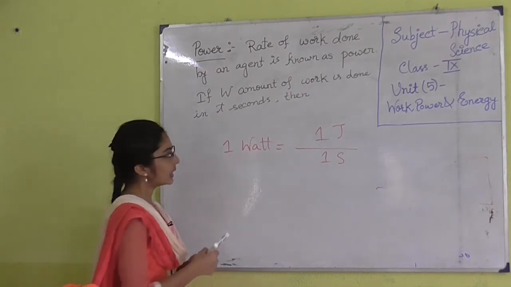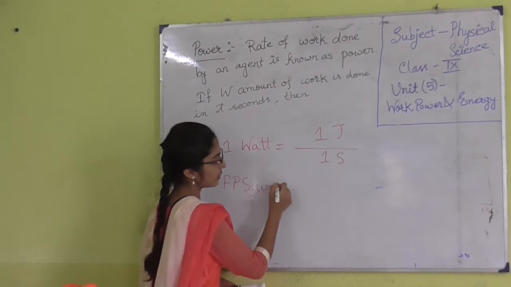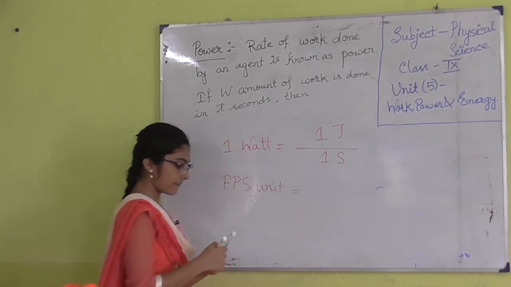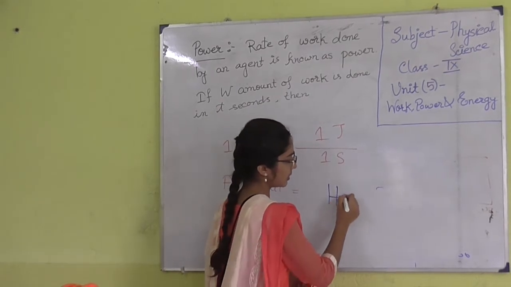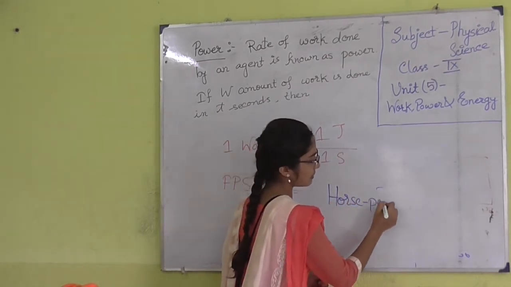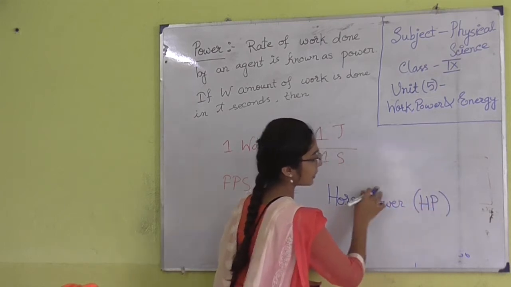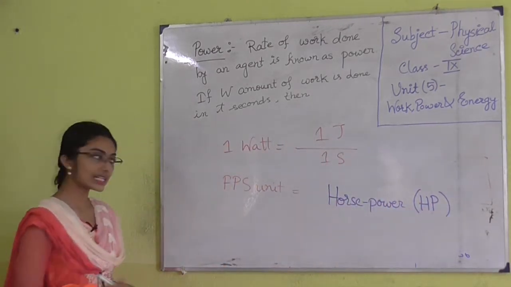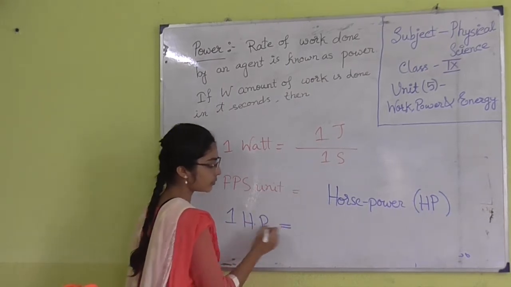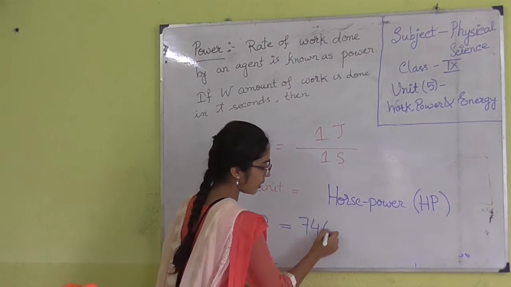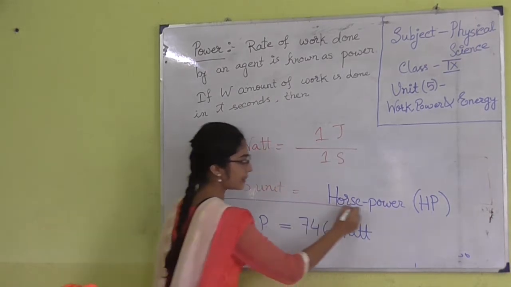And another unit, that is the FPS unit of power, is HP or horsepower. Its symbol is HP. Now, you have to know the relationship between 1 horsepower and watt, that is 1 horsepower is equal to 746 watt.